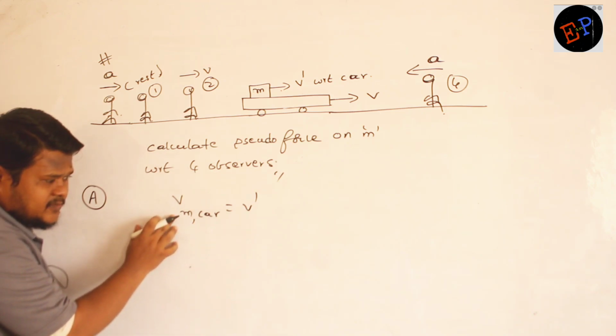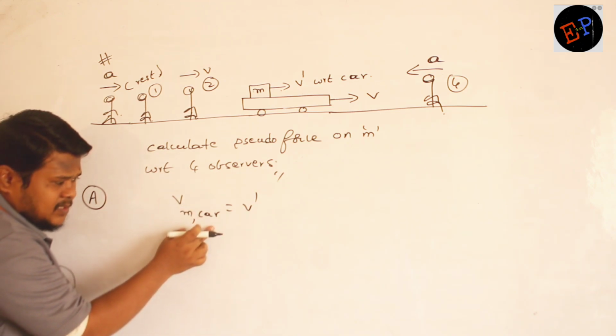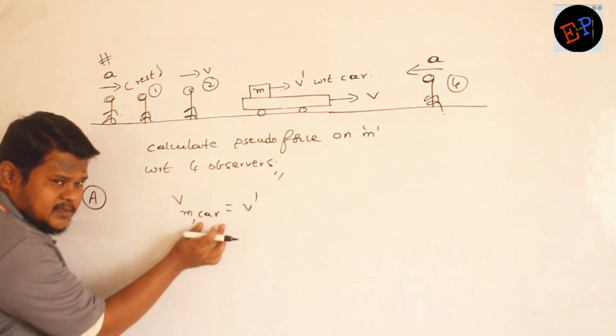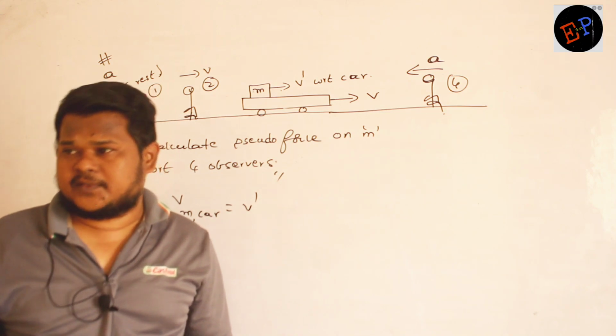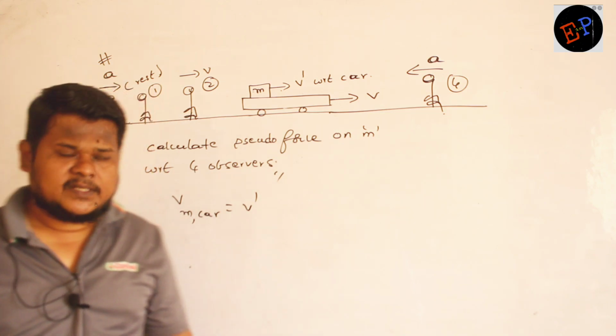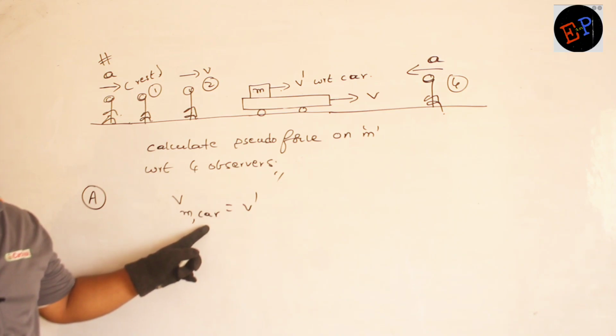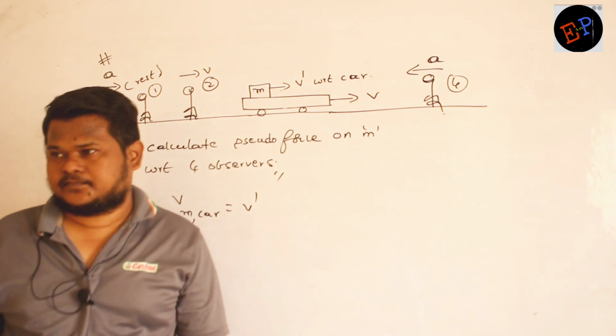So this is the velocity of mass with respect to car. Here which is the second subscript? Car is the second subscript. It means the car itself is the observer. Do you understand? Whichever is the second subscript, that itself becomes the observer. Are you able to understand?